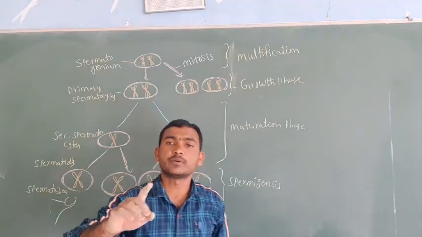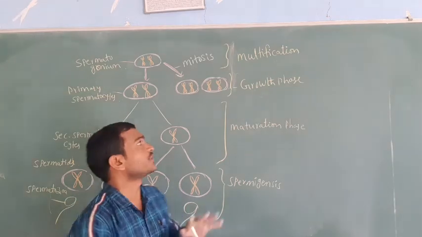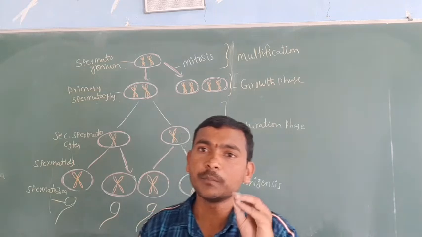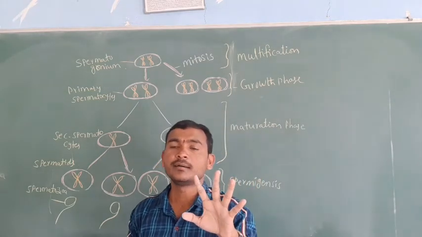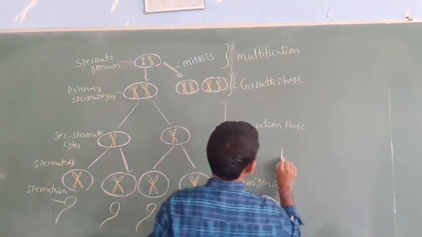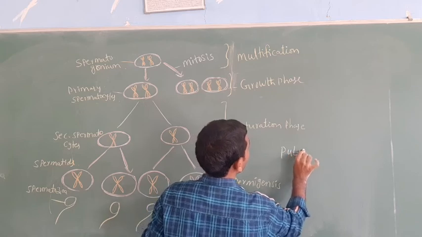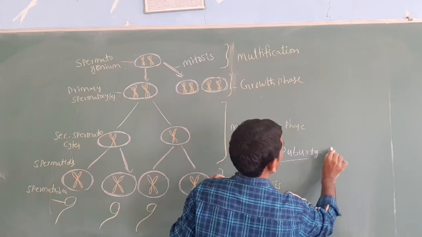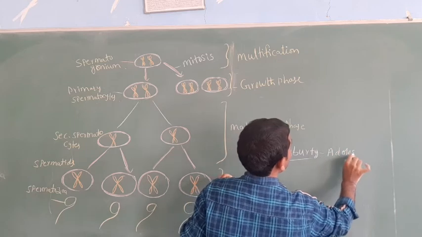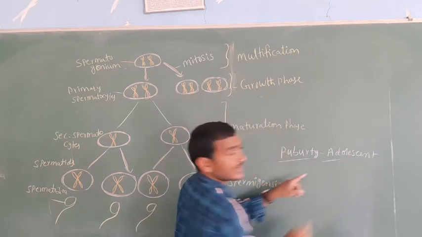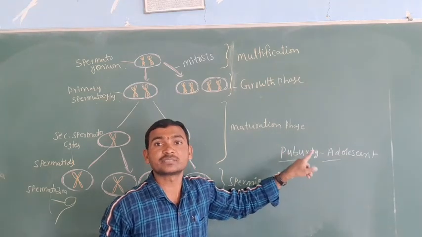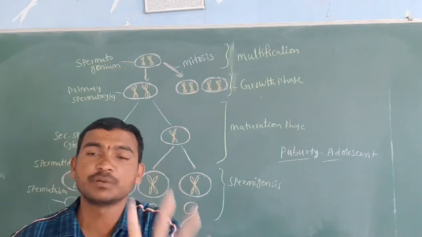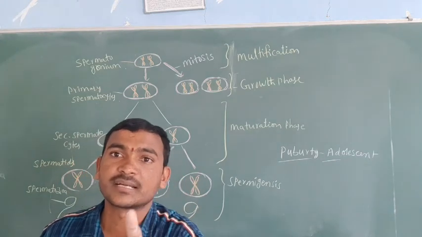Now, spermatogenesis, in short. Actually, spermatogenesis starts in males during the period of puberty. Puberty means the adolescent age, and it is 13 to 19 years. The release of sperms, that is spermatogenesis, starts in puberty.